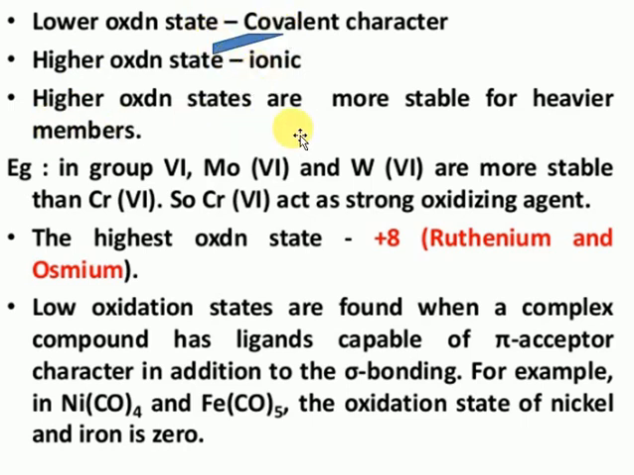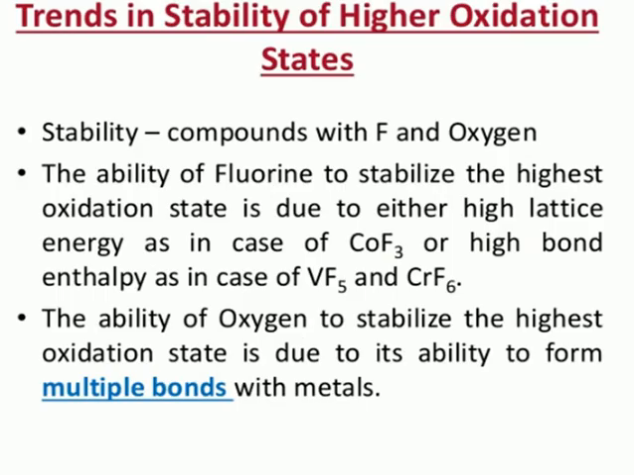For some elements, the higher oxidation state is more stable. For example, molybdenum +6 is more stable, tungsten +6 is more stable, and chromium +6 is more stable. The highest oxidation state, +8, is seen in ruthenium and osmium. Ruthenium oxide exhibits the highest oxidation state, because variable oxidation states are possible. Look at the trends of stability of higher oxidation states.